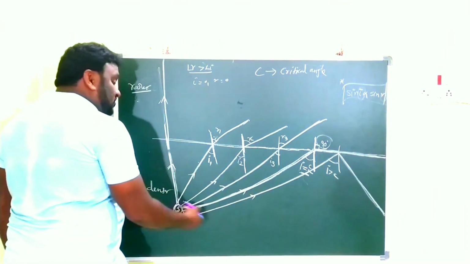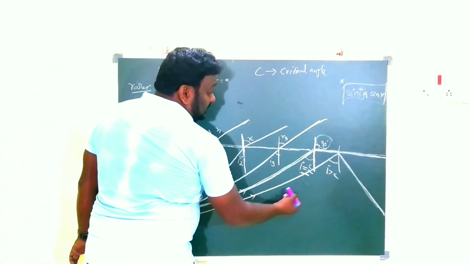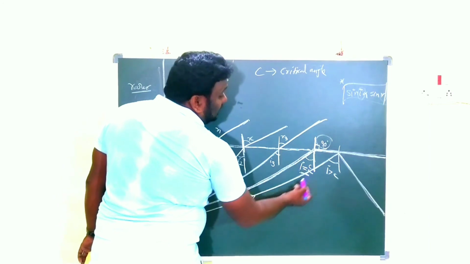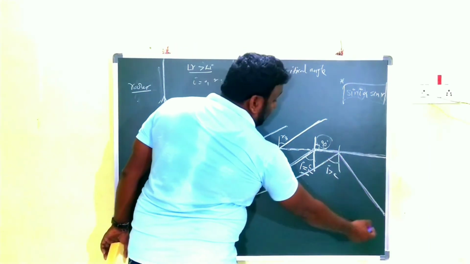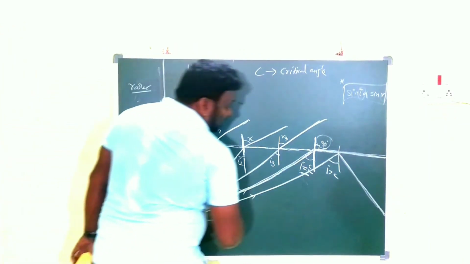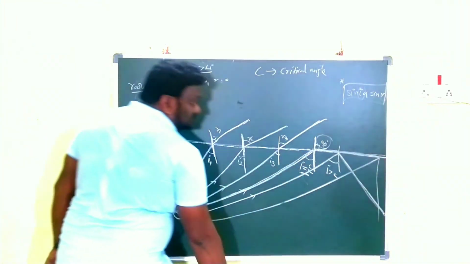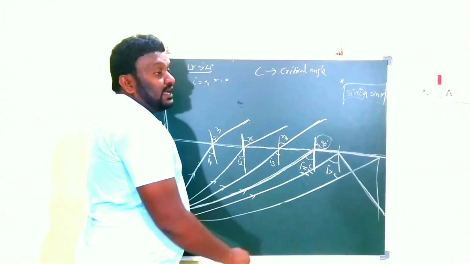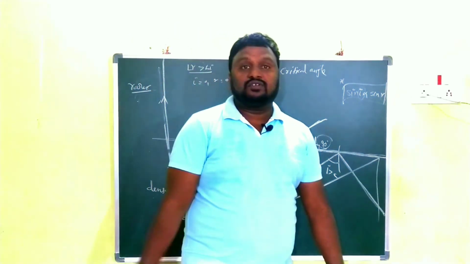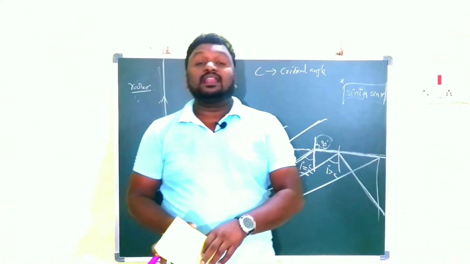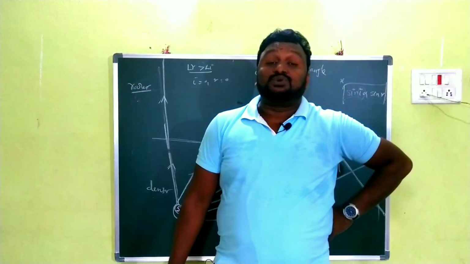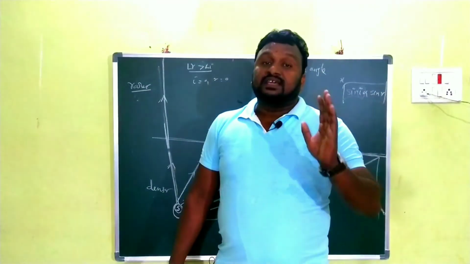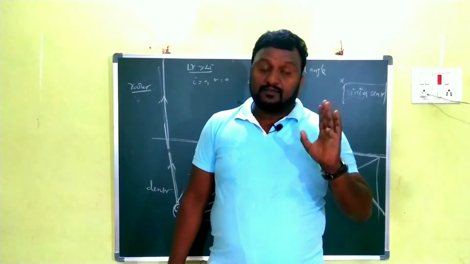After that, if the angle of incidence increases further, more than the critical angle, then the ray comes back into the same medium, like this. That means the light is completely reflected back. That phenomenon we call total internal reflection. Children, this is simply about the critical angle and total internal reflection.